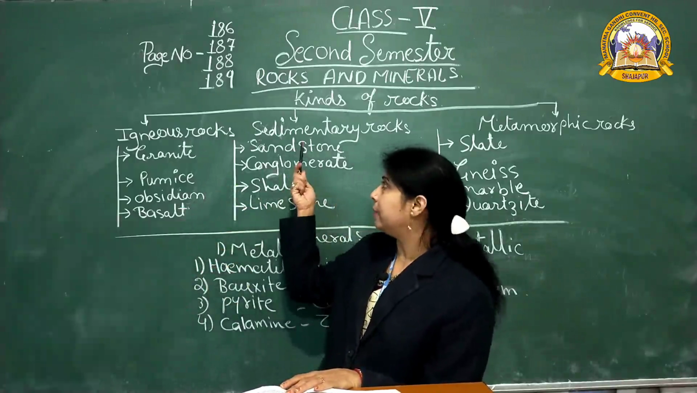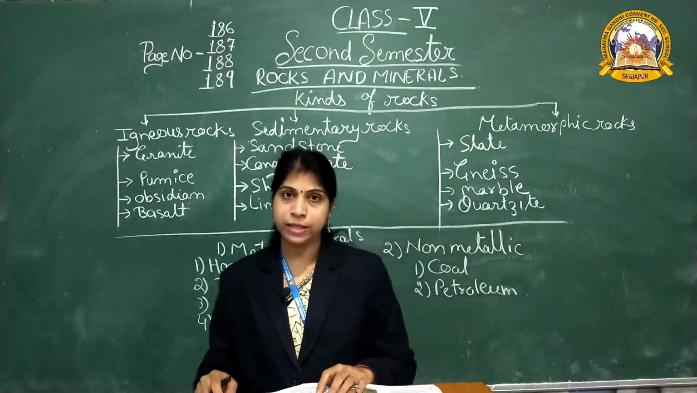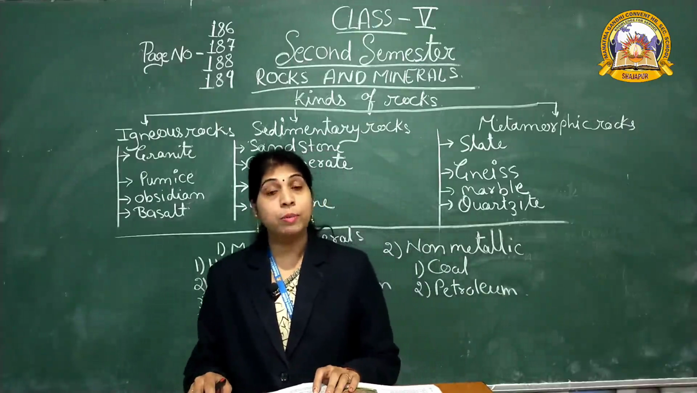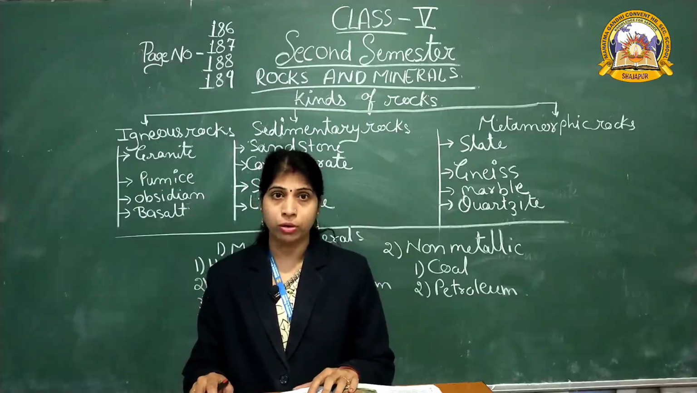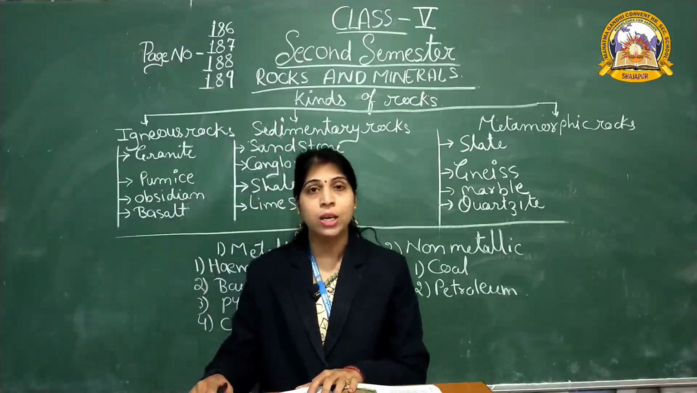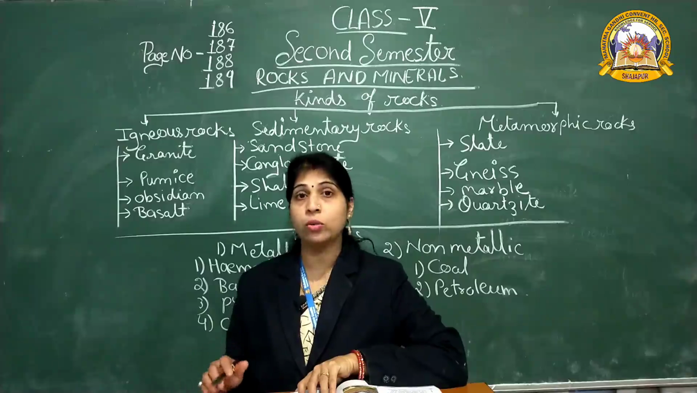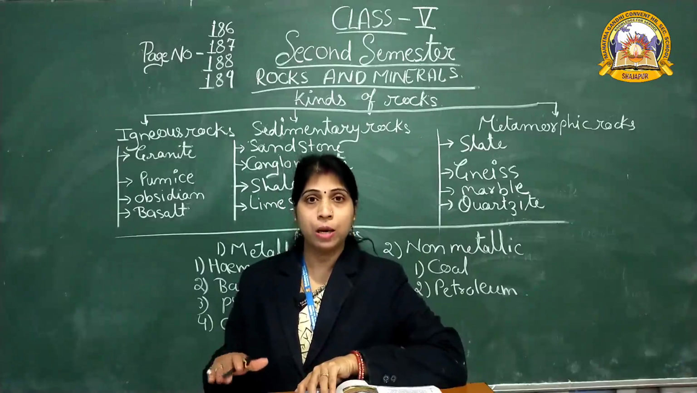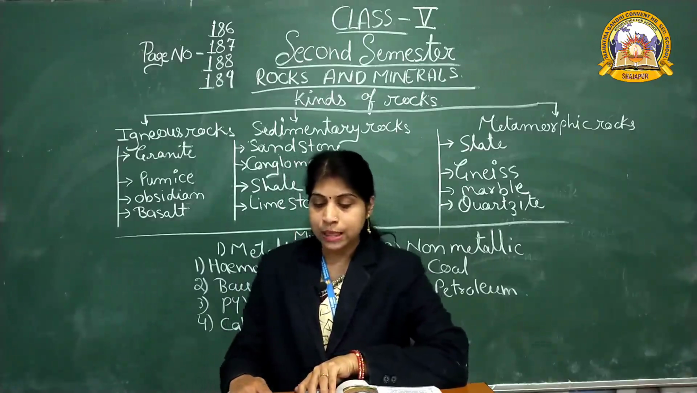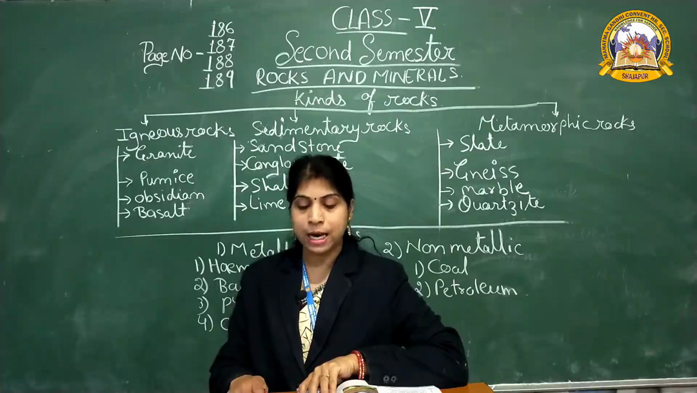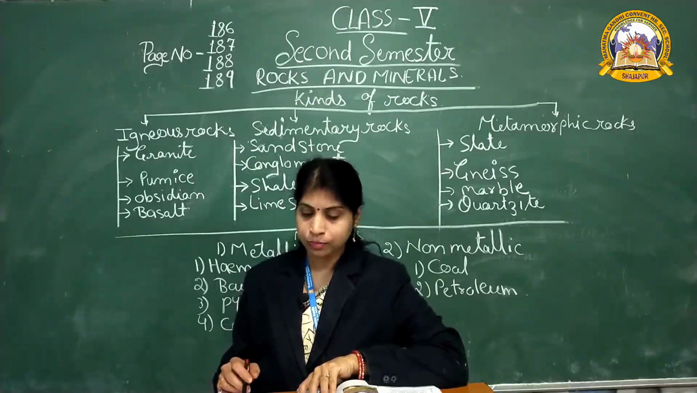Now next one is sedimentary rock. For sedimentary rock, everybody come to page number 187. A major portion of the earth's land surface is covered with sedimentary rock. Do you know what sedimentary rock is? When any type of animal or any type of leaves fell down on the earth, they become sedimentary rock. These are formed from pebbles, sand, mud or clay. They are deposited in the seas and oceans.